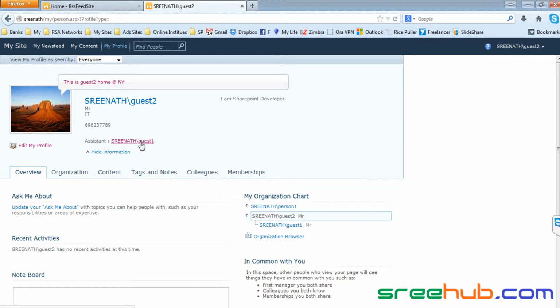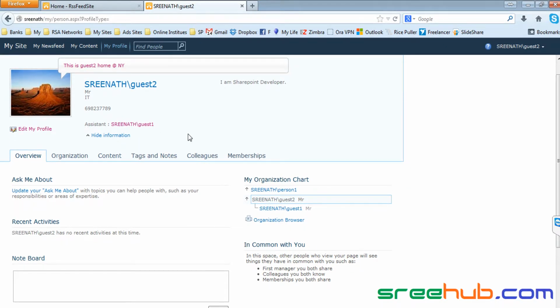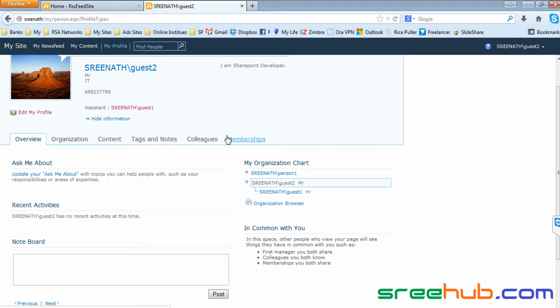Now let's understand what these tabs are. Overview is nothing but whatever you do across this whole SharePoint instance, where the host name is Srinath, which is one instance of your SharePoint.